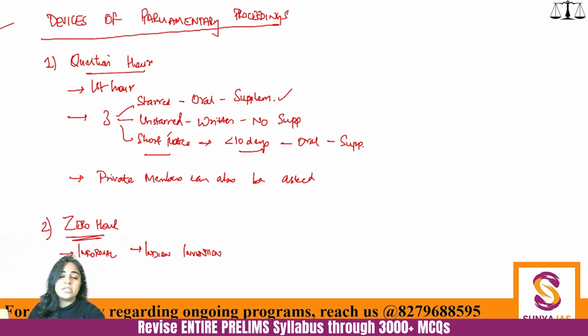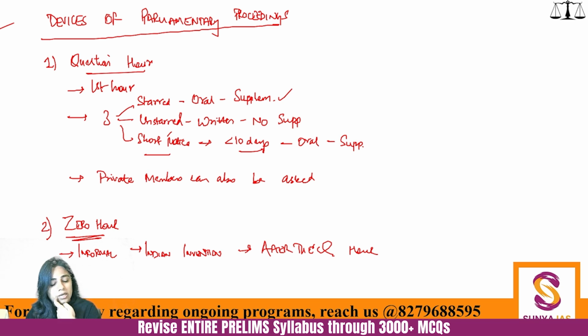But Zero Hour is not mentioned in the rules of procedure. But Zero Hour is happening after the Question Hour for matters of public importance. So it starts immediately after the Question Hour. So don't get confused कि 0 नाम है तो सबसे पहले इसको लिया जाएगा. No, it happens after the Question Hour.